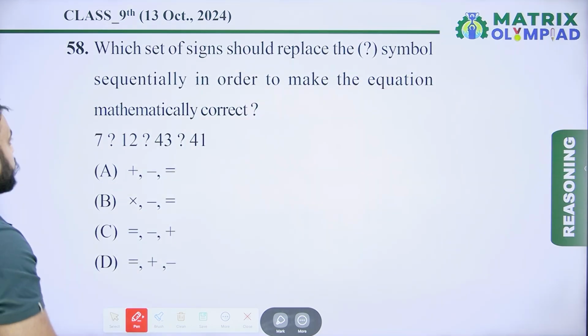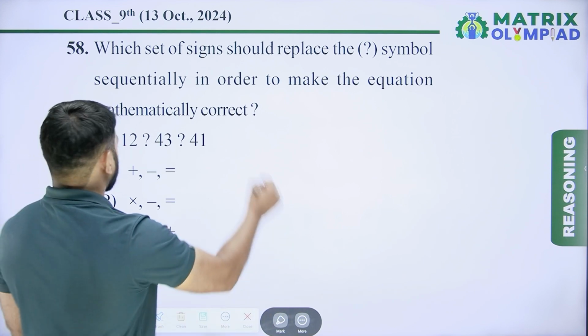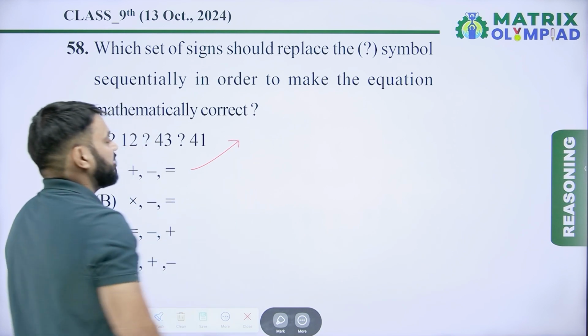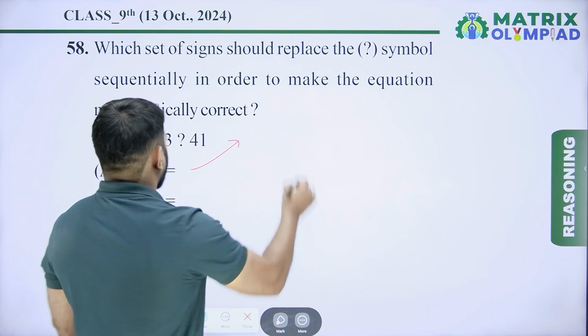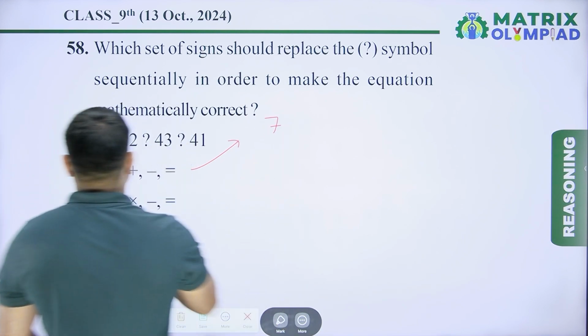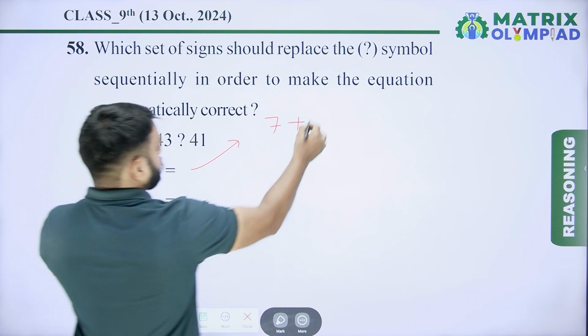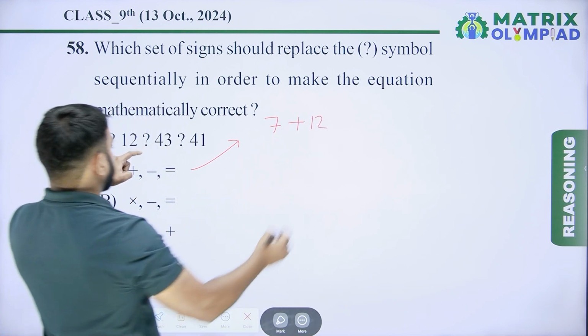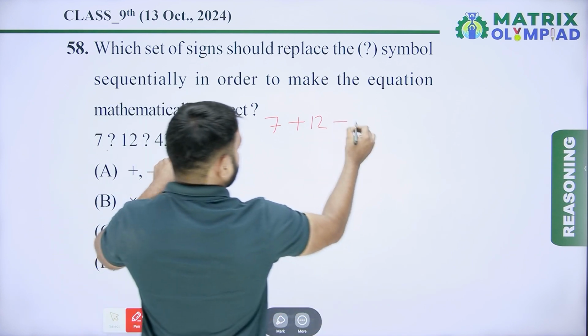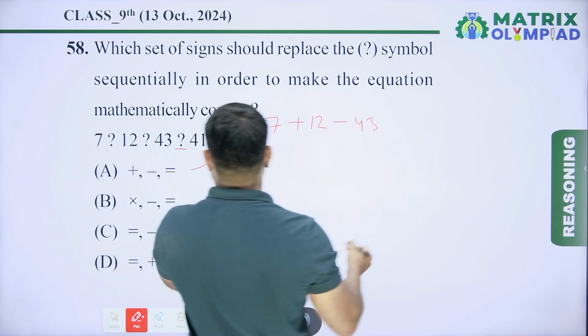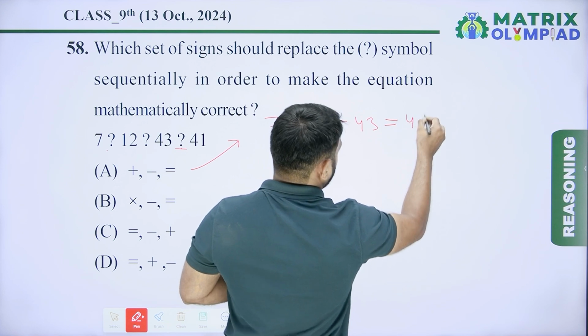Now the next question is question number 58. Which set of signs should replace the question mark symbol sequentially in order to make the equation mathematically correct? Check the options one by one. According to option A: 7, first question mark means plus, 12, second question mark means minus, 43, third question mark means equals to 41.